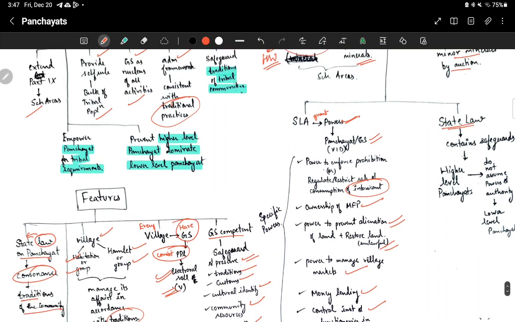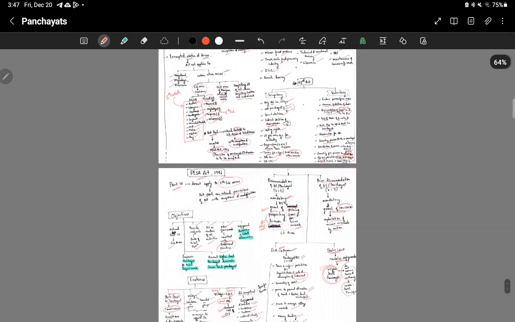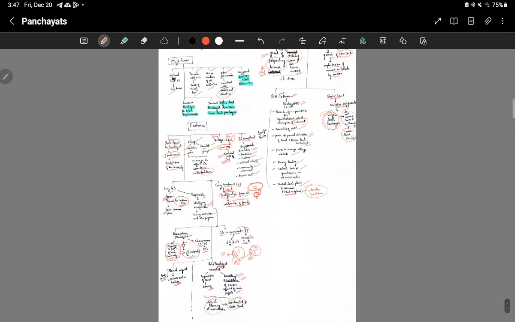Then state law, any law made by the state, will contain safeguards so that the higher level Panchayats do not assume the powers and authority of lower level Panchayats. So basically it prevents the domination of these higher level Panchayats. Okay, so that completes the Panchayati Raj system.